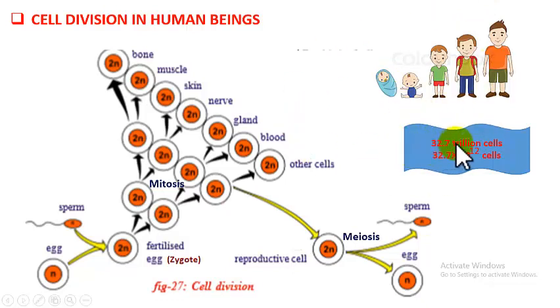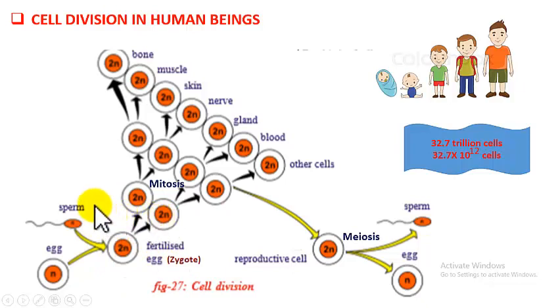Yes. Do you know how many cells are present in an adult human being? It is 32.7 trillion cells, which is equal to 32.7 into 10 to the power of 12 cells. Very huge, right? Yes, these many cells are present in an average human adult organism. But students, amazingly, all these cells have actually formed from a single cell called zygote. Yes, all the human beings, they start their life from a single cell called zygote.